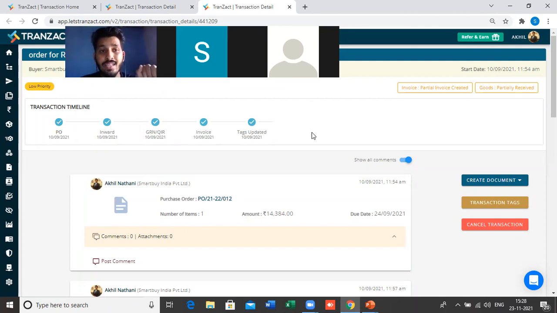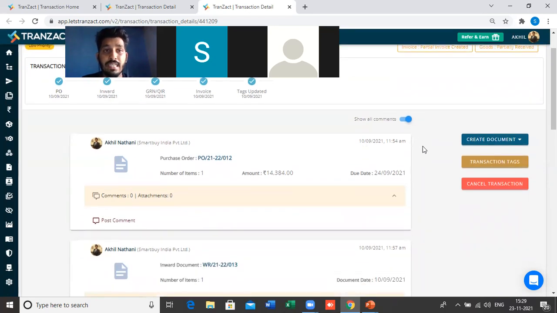In this timeline, you will see the PO, and against the PO, when the supplier sends you the material, you have to create the inward, GRN, and invoice. In the normal case of a purchase, we have these three documents, right? Inward, GRN, and invoice. You will get an option here to create the document against the PO in this transaction timeline. On the right-hand side, there are three buttons, in blue, yellow, and red color: create document, transaction tags, and cancel transaction.